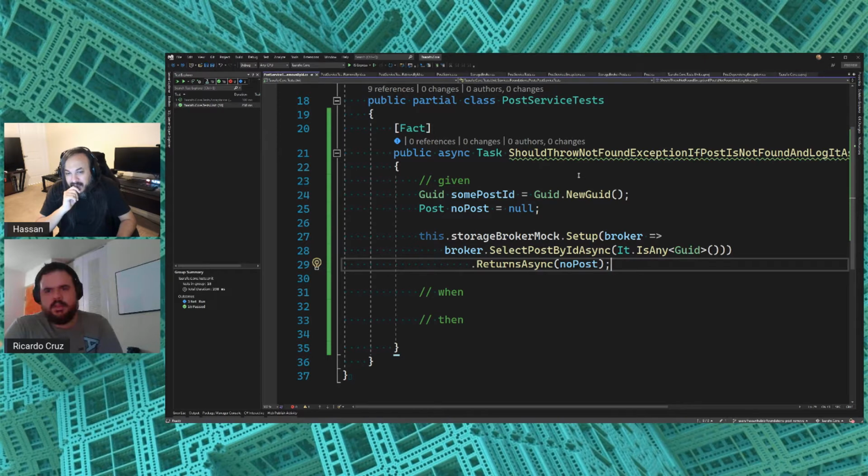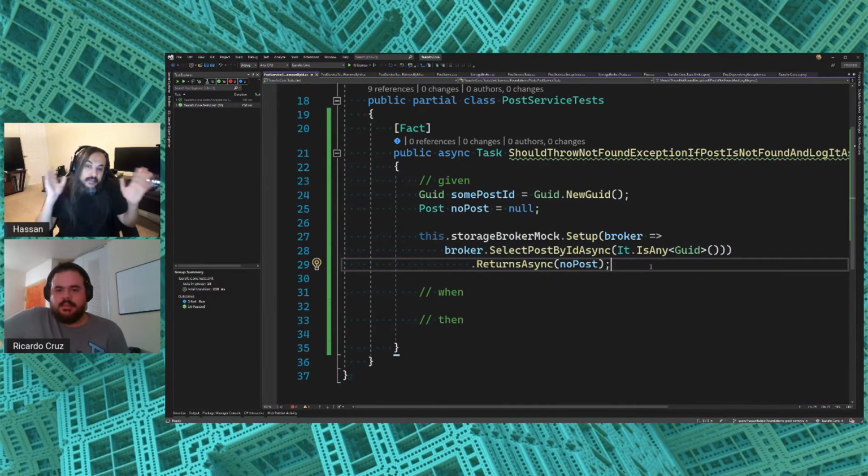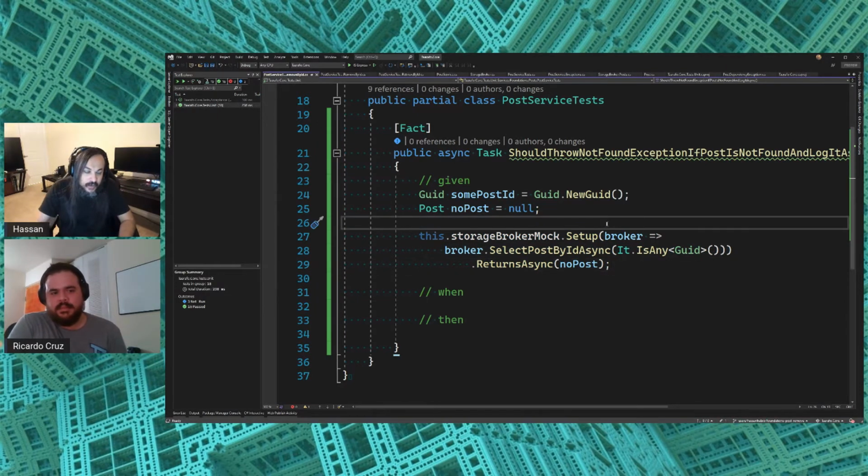Because of the essence of the type of test that we're doing, which is we're trying to mock a not found exception. So it doesn't really matter what we do. All we need is to take the shortest possible path to be able to go and say, hey, make a problem. Just make a problem and let's see how the test reacts to it.